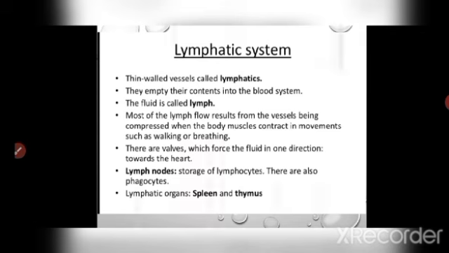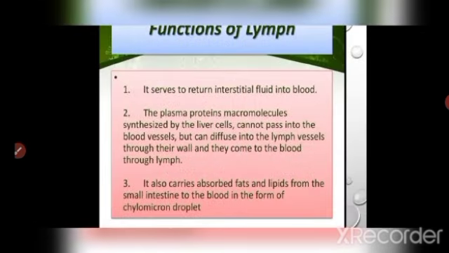Now what are the functions of lymph? So the functions of lymph are: lymph helps in the distribution of nutrients and oxygen to tissue cells. It helps in the removal of nitrogenous waste and carbon dioxide from the tissue. Lymph absorbs fatty acid and glycerol in the villi of small intestine. Its lymphocytes destroy harmful pathogens. It controls concentration of protein in the tissue fluid. It carries lymphocytes and antibodies from lymph node to the blood. These are the